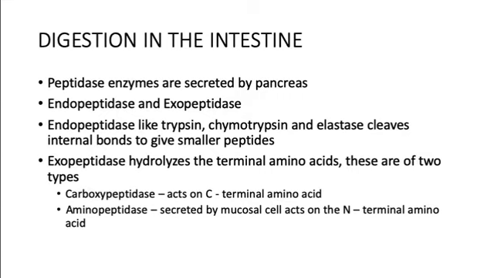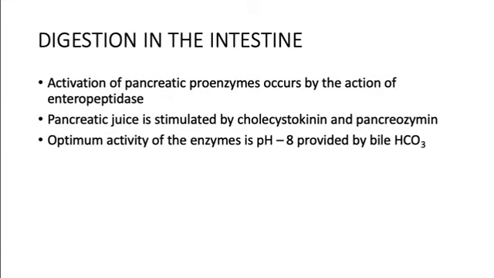What you have to know next is that the activation of pancreatic proenzymes occurs by the action of enteropeptidase, right? So this enteropeptidase is then activated. Now the pancreatic juice is stimulated by cholecystokinin and pancreozymin. The optimum pH where these enzymes act is around 8, and it is provided by the bicarbonates which are present in the bile juice, right?